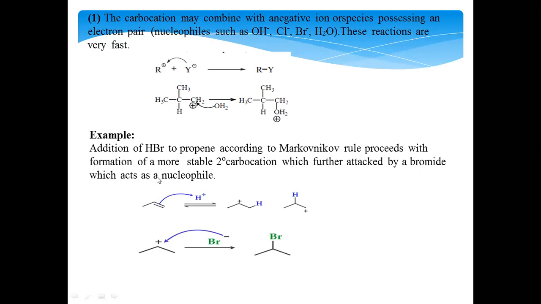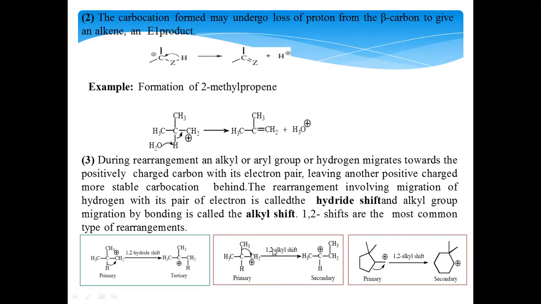Next, suppose an alkene is there. If it undergoes protonation, you get a more stable carbocation, and this is a less stable carbocation. Then the nucleophile gets attached to this carbocation, leading to the formation of alkyl bromides.